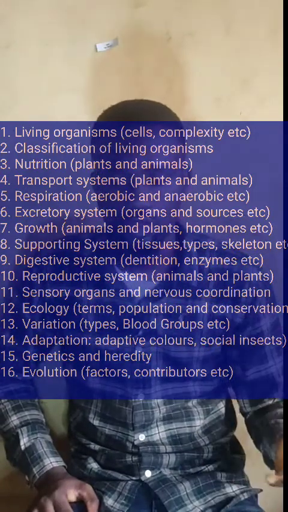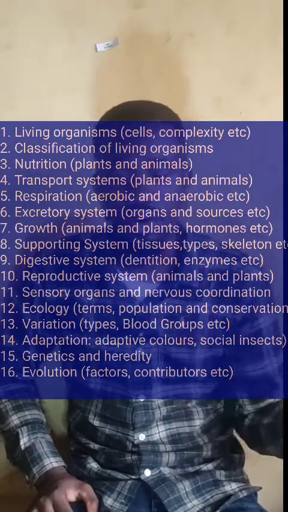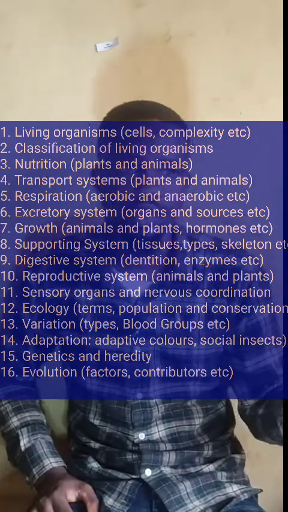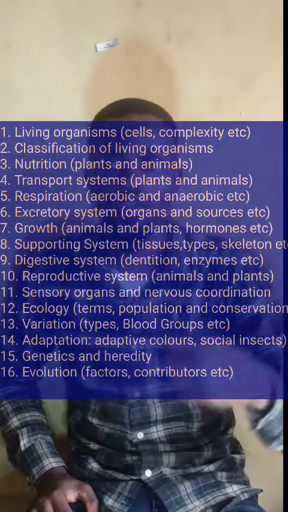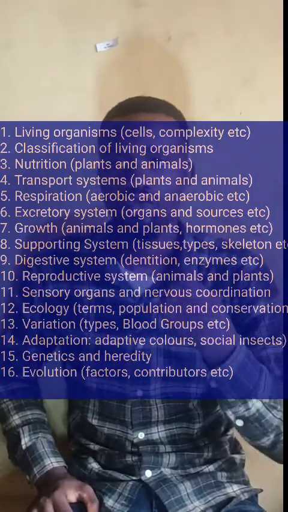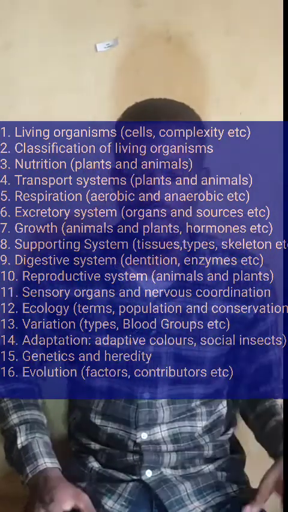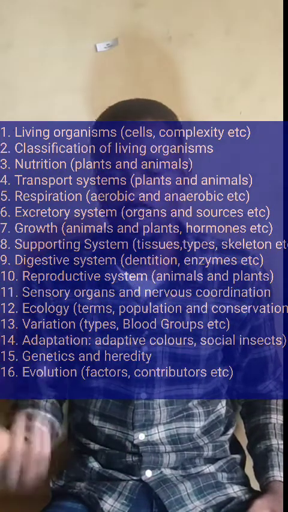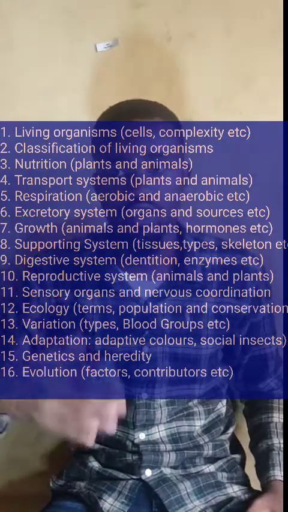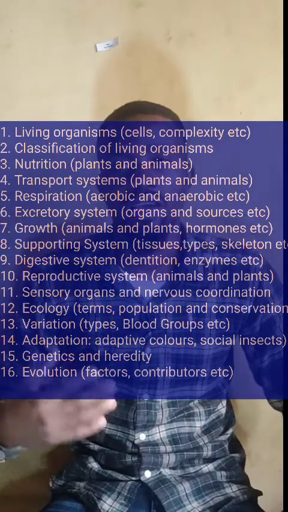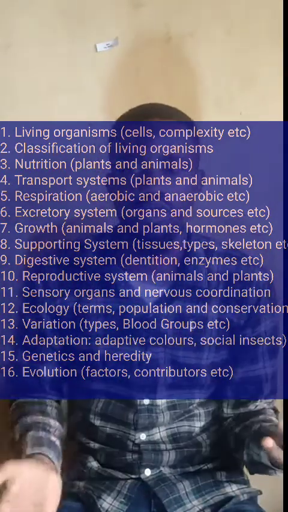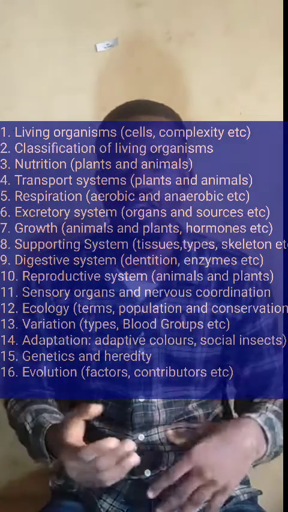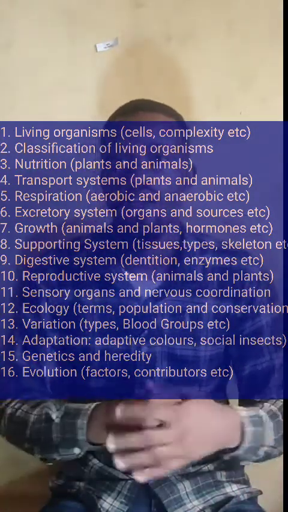Then on photosynthesis, the types, the products, factors, and experiments. That is, under experiments, what experiment can you use to test presence of oxygen, presence of CO2, presence of sunlight, and all of that. Then on animal nutrition, you have to talk about the classes of food, what is an adequate diet, then the end product of each class of food.